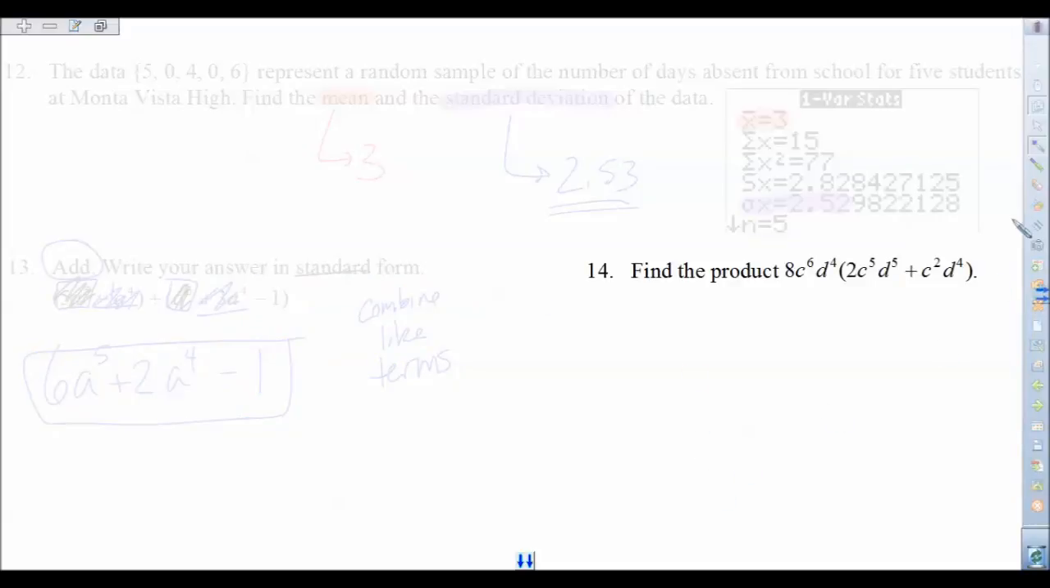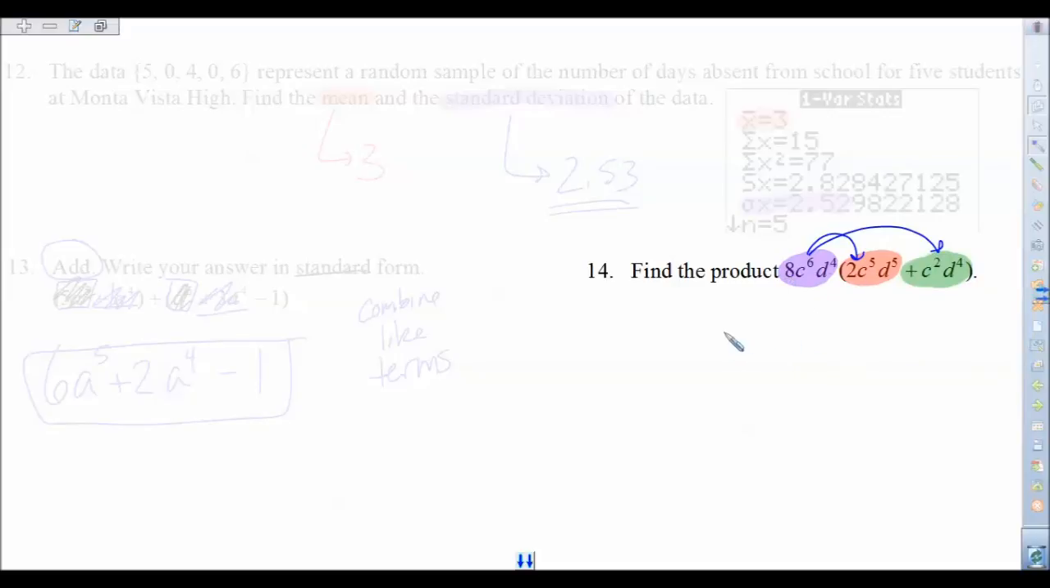Now number 14, product. What they want you to do here is to take this term that's outside the parentheses here and use distributive property to multiply it by this term here as well as this term right here. And when you do the distributive property here with that one and that one, just take it one number and one letter at a time.